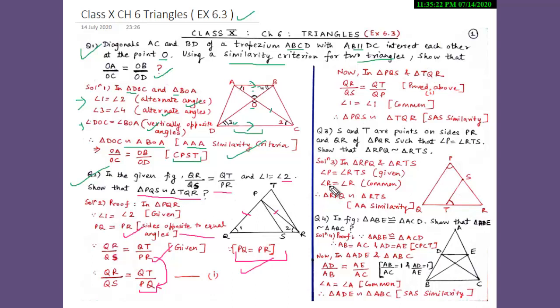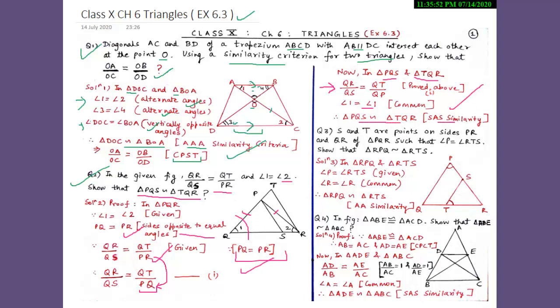And now we will consider triangle PQS and triangle TQR. So in both these triangles, students, the ratio of the corresponding sides, QR upon QS is equal to QT upon QP, and the reason is equation number 1. And also in both these triangles, angle 1 is equal to angle 1, or we can say that angle Q is common. So from here we can say that triangle PQS is similar to triangle TQR, and the reason is side angle side similarity criteria.